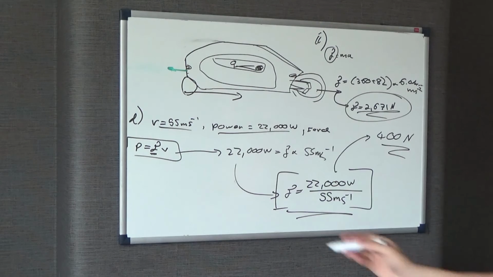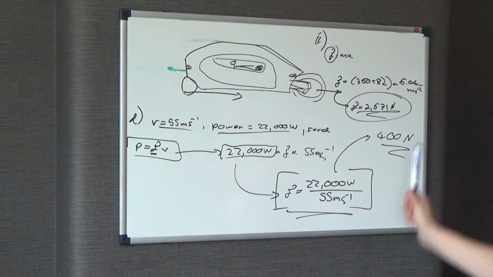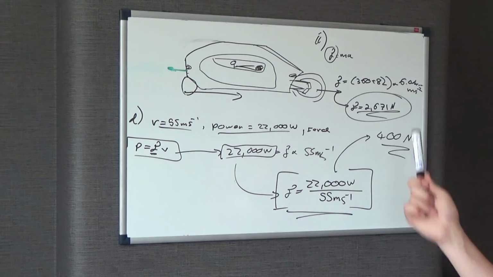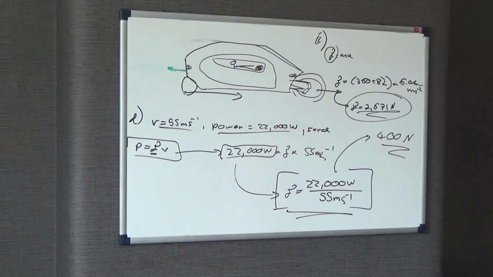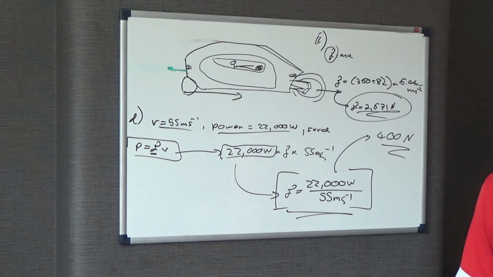If you didn't convert to 22,000 watts, well, actually, if you'd left it as 22 kilowatts, as long as you changed your units and didn't put the force just in newtons, but in kilowatts per meter per second, you should be fine. But I think it's easier to convert to SI units, watts, and then rearrange and simplify to 400 newtons.